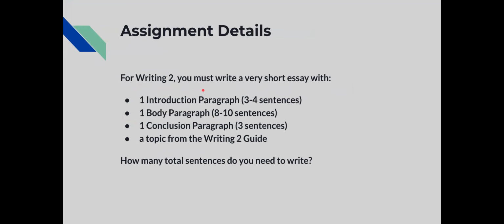So for Writing 2, you must write a very short essay with one introduction paragraph, that's 3 to 4 sentences, one body paragraph, that's 8 to 10 sentences, one conclusion paragraph with 3 sentences, and you must write with a topic from the Writing 2 guide, which I will show you soon. So how many total sentences do you need to write? I'll give you a moment to think about the math here.